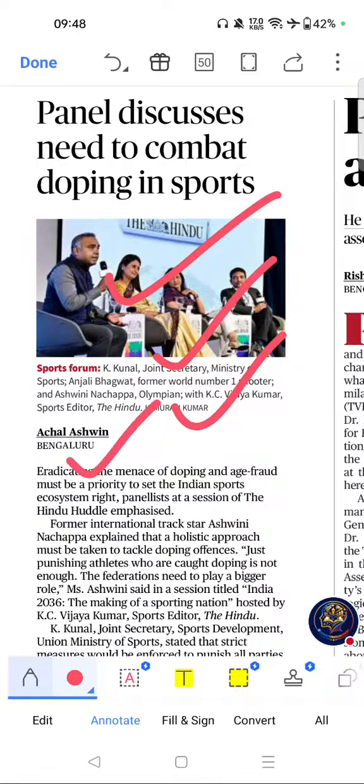India's 2036 Olympic bid is an important current affairs topic, frequently useful in essay and ethics papers. Key themes are anti-doping, National Anti-Doping Agency NADA, Olympic bid 2036, sports governance.